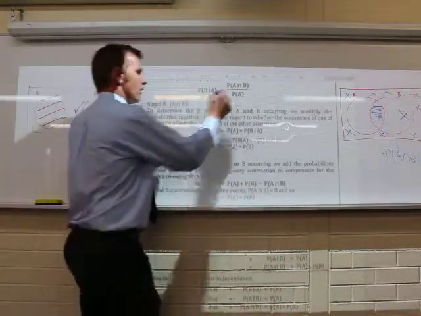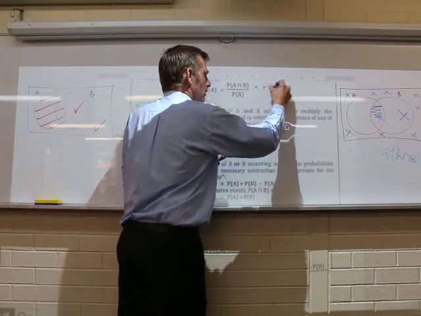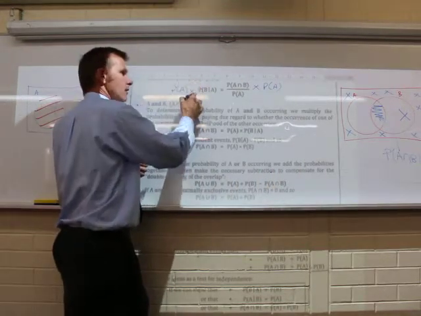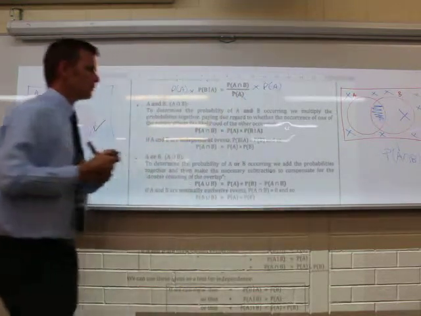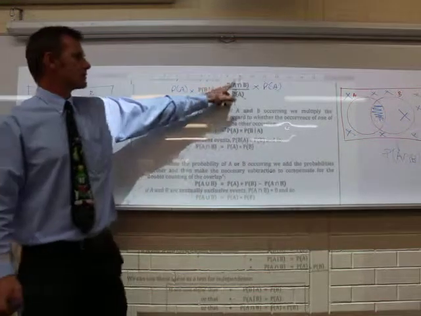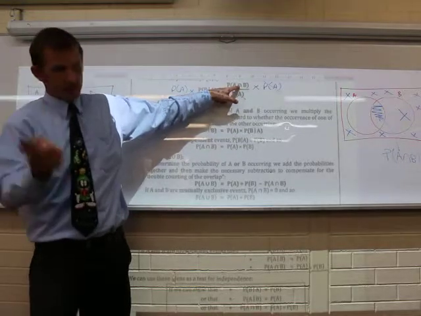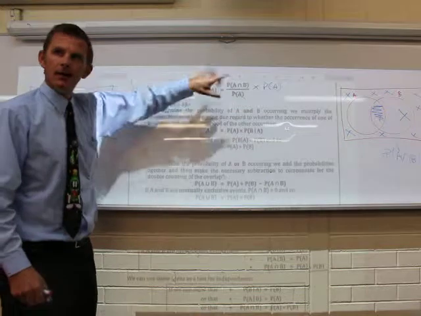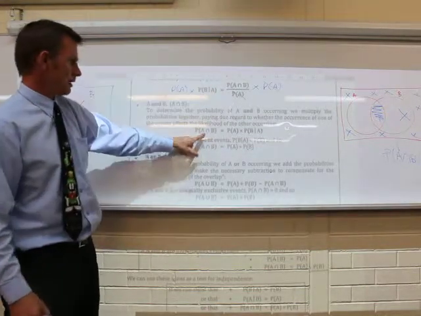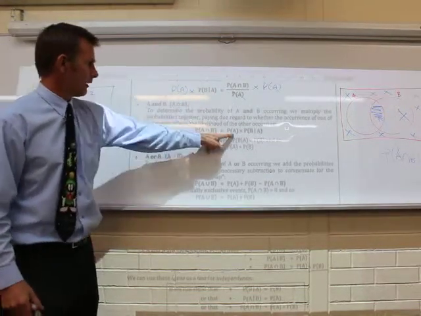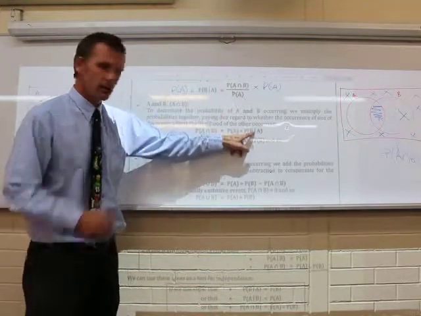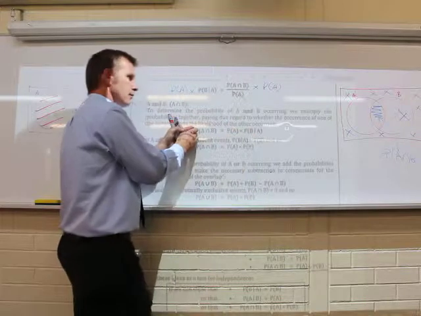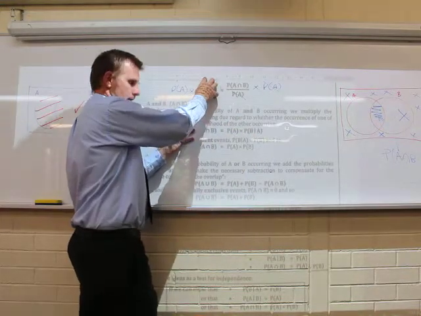So can you see if I was to multiply this side by the probability of A, and multiply this side by the probability of A, these would cancel. And now I would have an expression for A intersection B in a different sort of way. Okay, A intersection B in a different way. Here it is: probability of A times the probability of B given A. So this is just a rearrangement of my conditional probability.